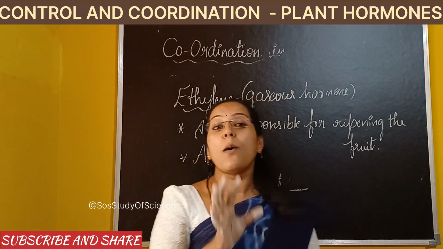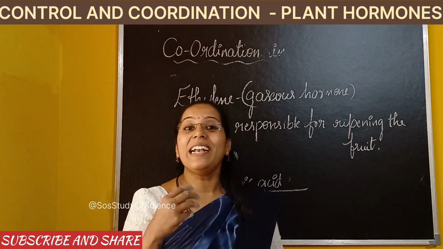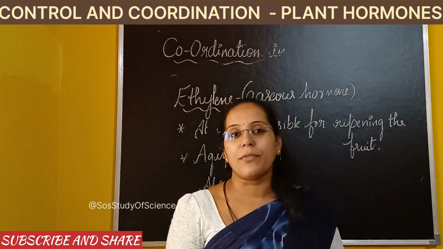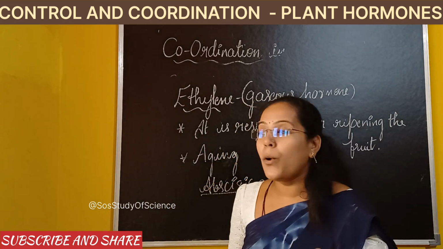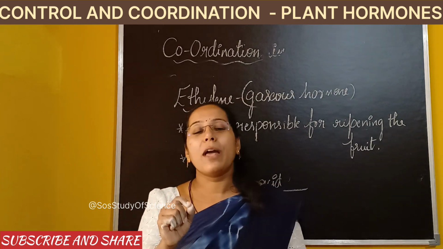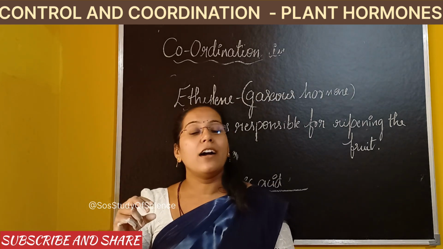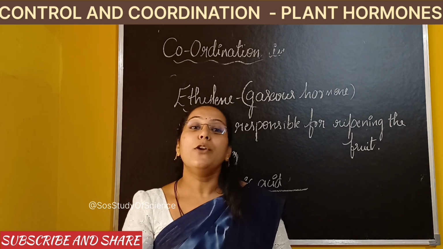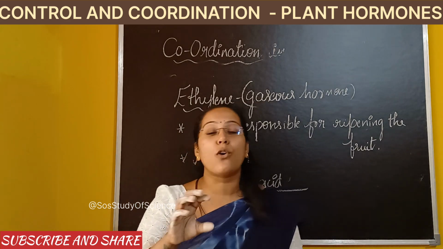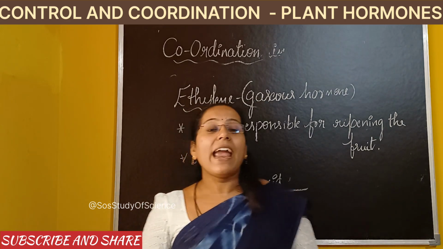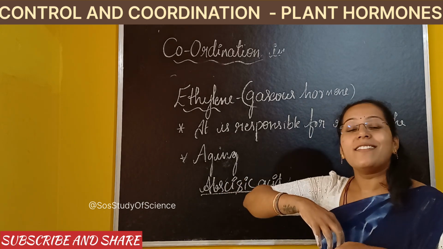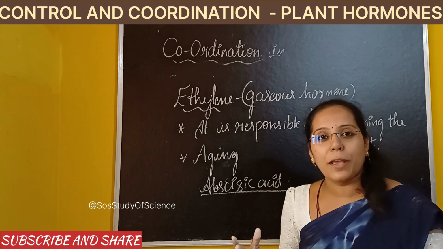Abscisic acid is responsible for wilting of leaves. Wilting is nothing but falling. What is the meaning of wilting? Wilting is nothing but falling. Okay, so basically you must know these two hormones. If they are not present in the plant body, then it would have been difficult for the plants to show constant growth or to stop the growth. See, some parts of the plants are showing constant growth, whereas some parts of the plants are also stopping the growth. And if these two hormones are not there in the plant body, then the plant would have grown to certain heights which we were not able to imagine.